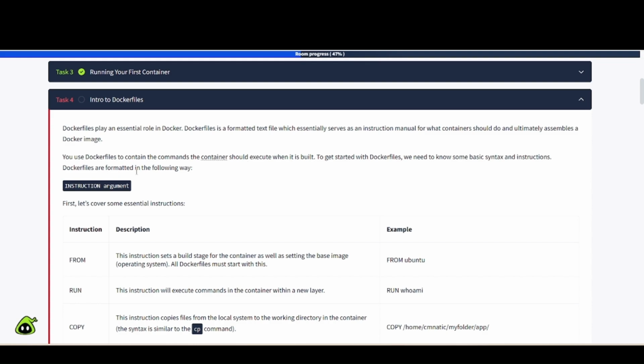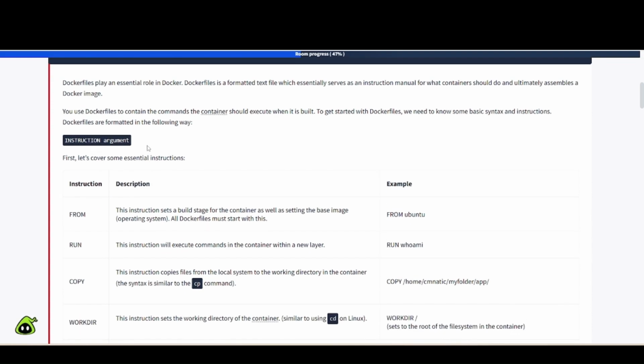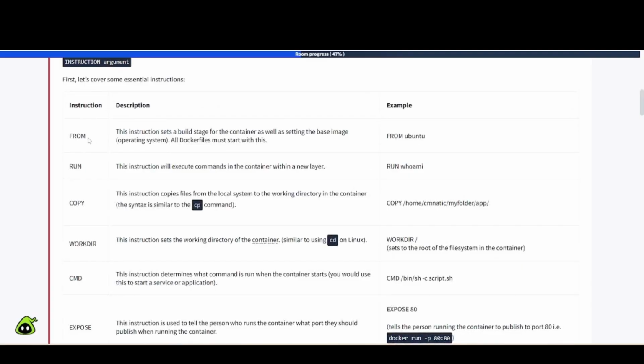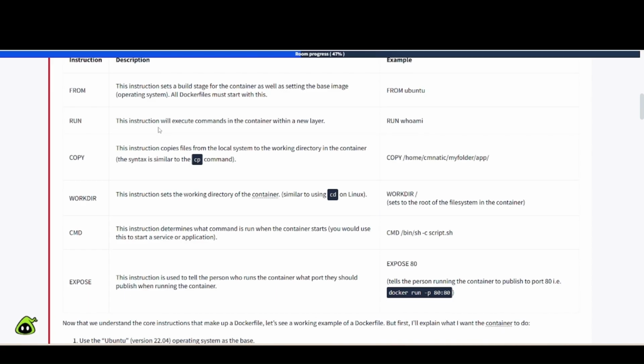Dockerfiles are formatted in the following way: instruction and argument. First, let's cover some essential instructions. So you have instruction, description, and example here. FROM sets a build stage for the container as well as setting the base image, the operating system. All Dockerfiles must start with this, and the example is FROM ubuntu. RUN: this instruction will execute commands in the container within a new layer. So RUN whoami is going to run that command.